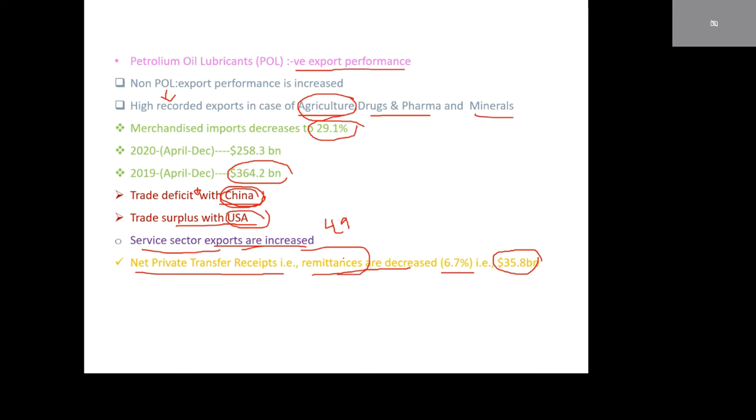Remittances means, suppose an Indian living abroad invests in India, that comes under inward remittances. Inward remittances are decreased. Outward remittances means where a foreign person living here in India invests abroad, that comes under outward remittances.